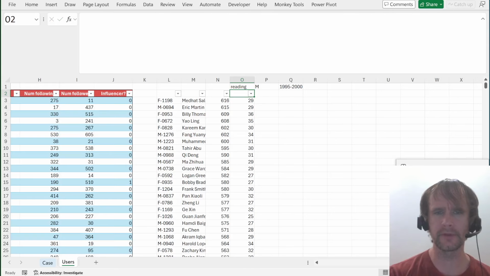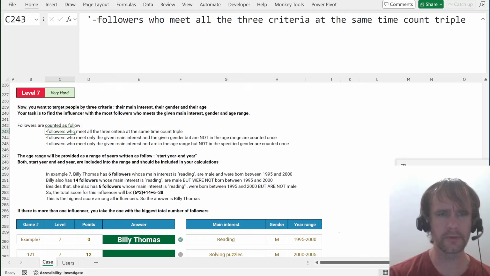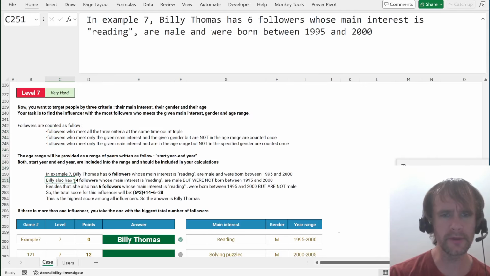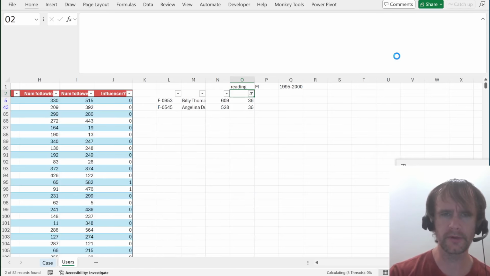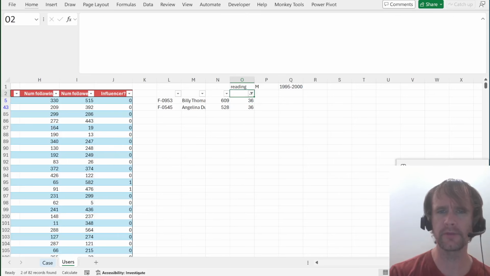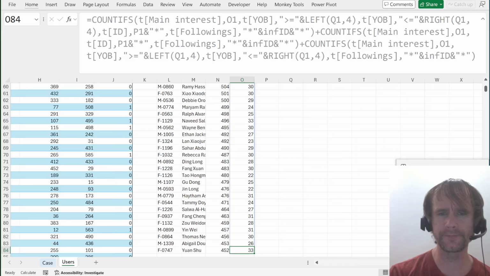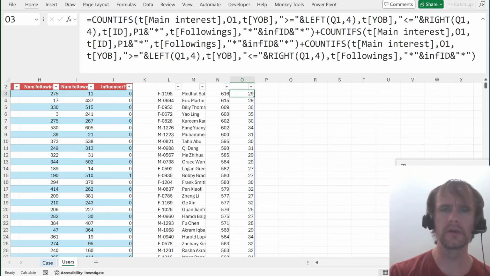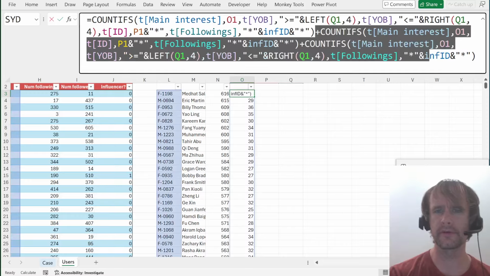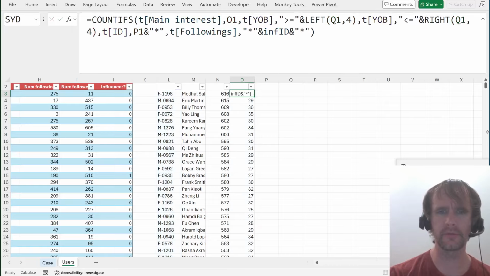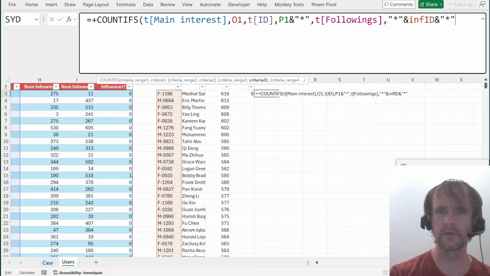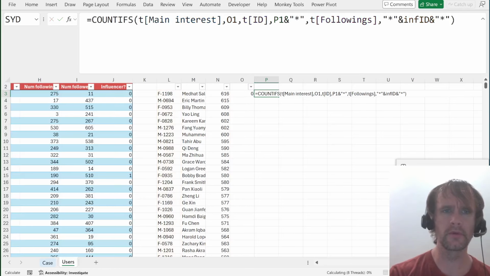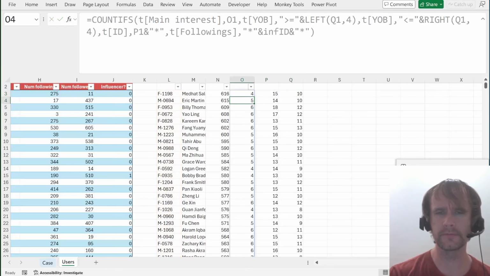Okay, so then my top score should be 38 for Billy Thomas. Is that what I get? No, I get 36 for Billy Thomas and somebody else. Oh, bother. Okay. Well, the easiest way to start debugging this is to split them out. So leave that, then say that, just as far as here. And then do this one also.